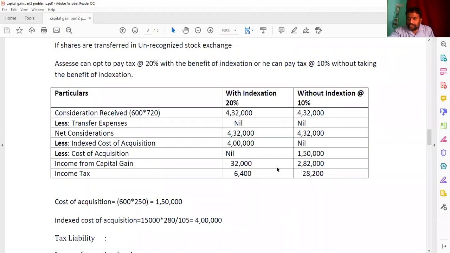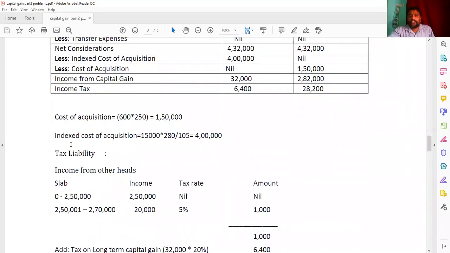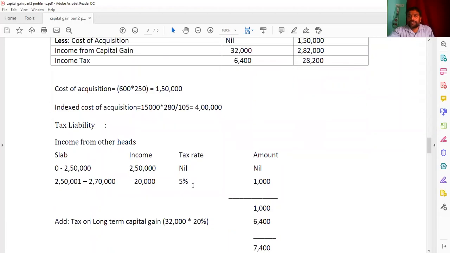And while calculating the tax liability, we are going to consider, normally any assessee, according to his option. See here 6,400, 28,200. Normally which one we select? The lesser one is going to be selected. So see here the tax liability: 2,70,000 he has given income from other heads, up to 2,50,000 nil, and 2,50,000 1 rupee to 2,70,000, that is 20,000, 5%, 1,000.